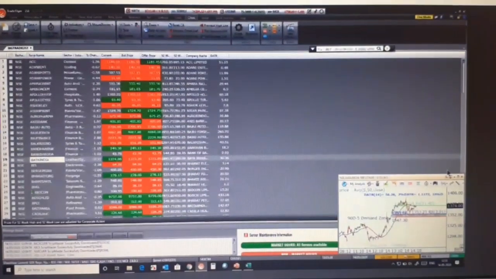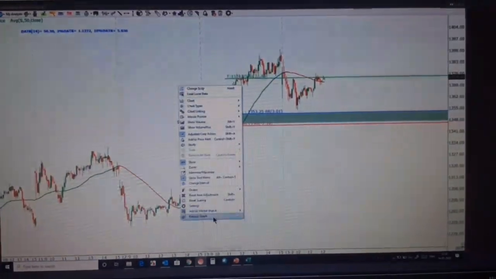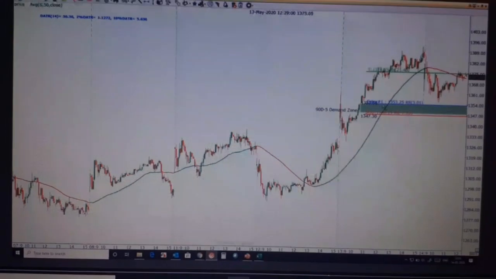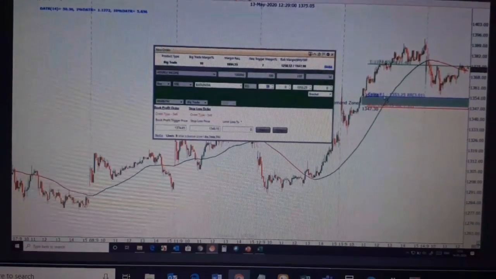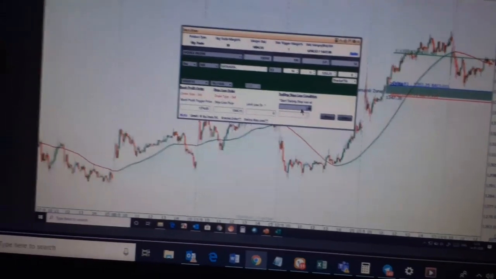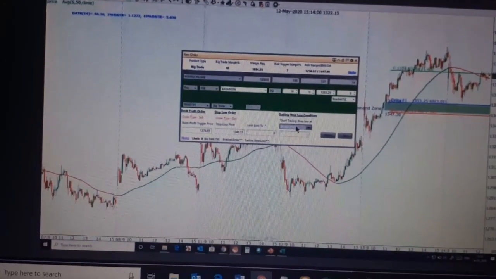Market order is not opening here. Here, bracket TSL. Bracket TSL, and select this, this is for your market price.